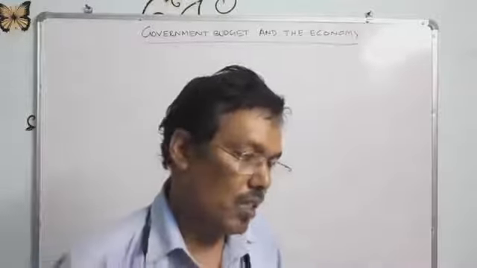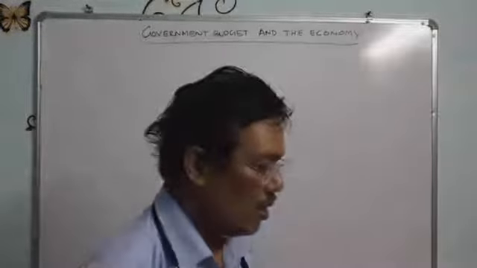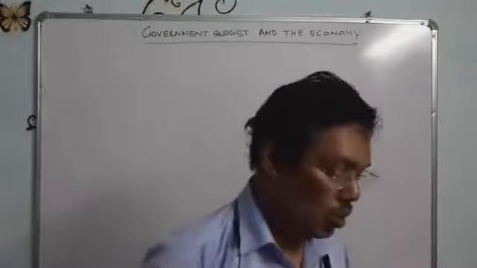So far we have already discussed that the government budget consists mainly of two components.